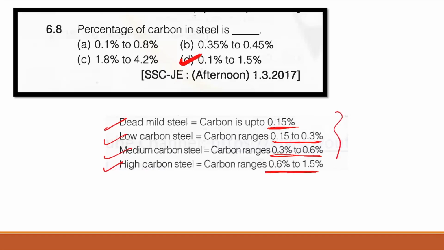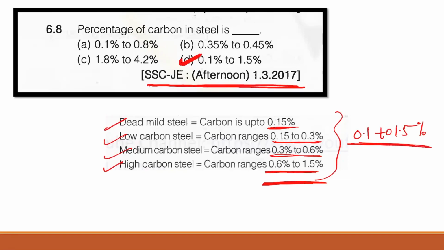So if we total this out, it is 0.1 to 1.5% carbon that is present in the steel. So this is the maximum carbon that can be present in the steel. So the correct answer is 0.1 to 1.5%. This is also a very important question asked in SSC JE 2017. So remember it, guys. This is the answer.